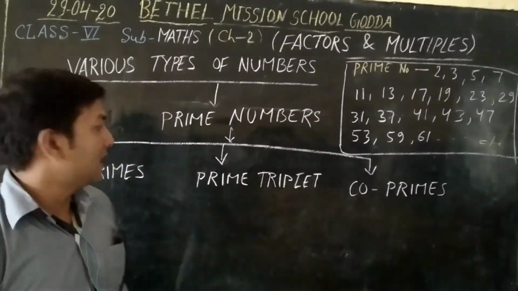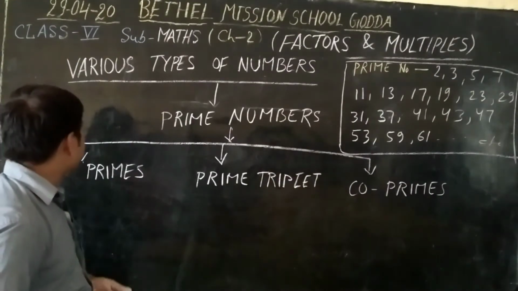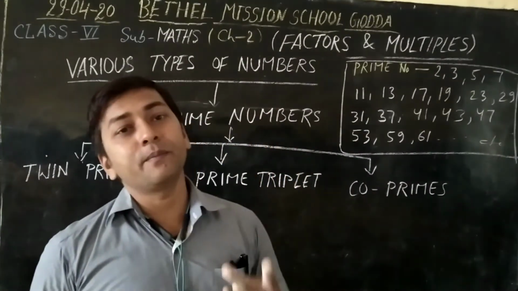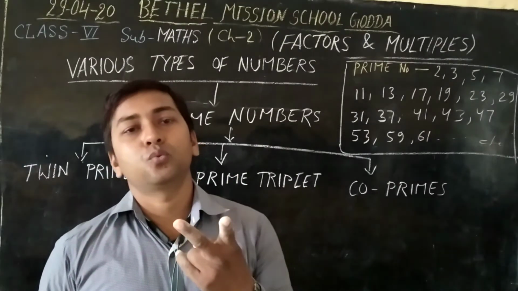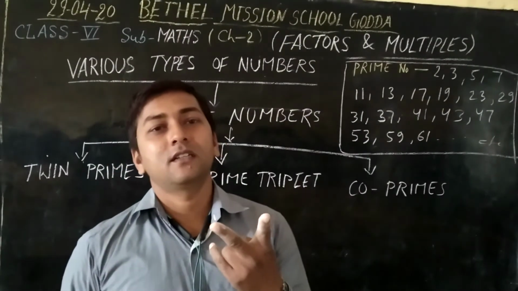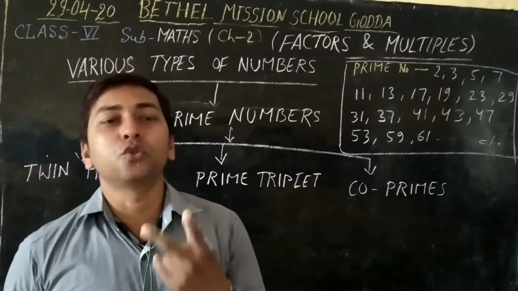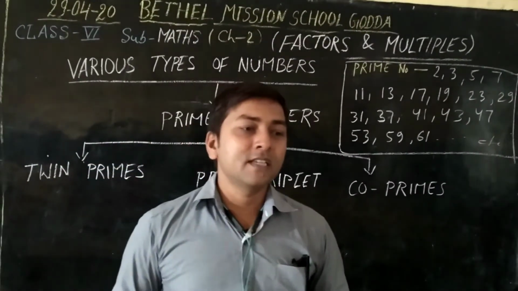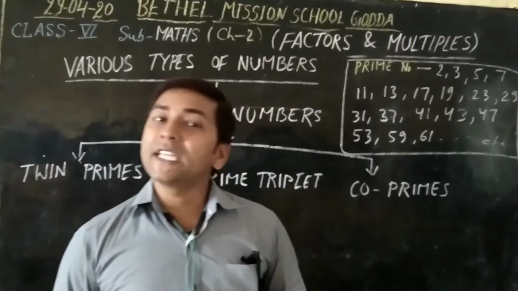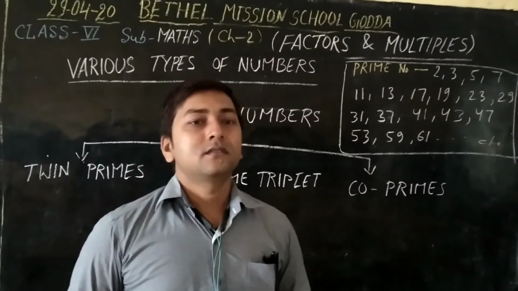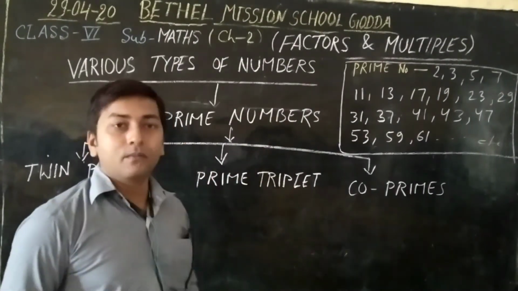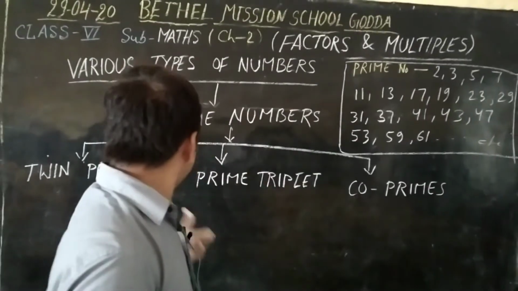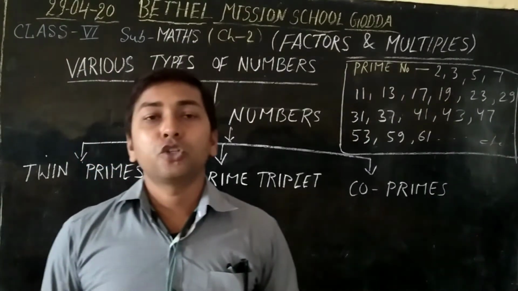Okay, so first we learn what are twin primes. Twin means two. In Hindi it is said judwa. Twin primes: two consecutive odd prime numbers are said to be twin primes.